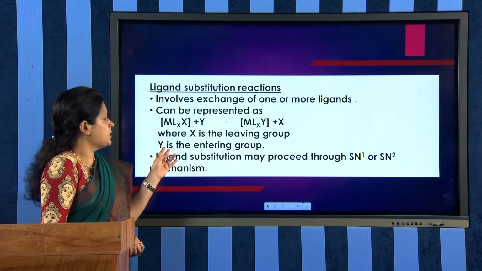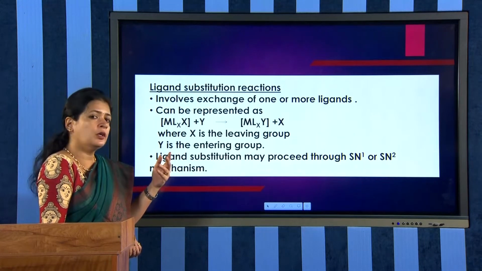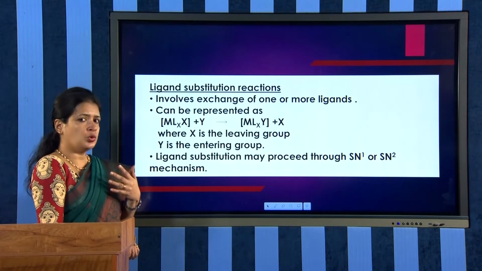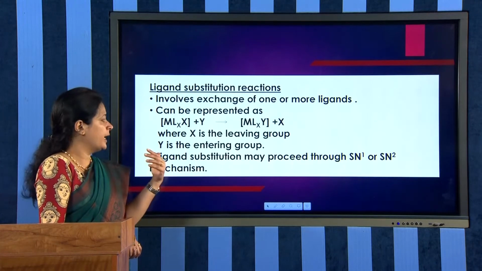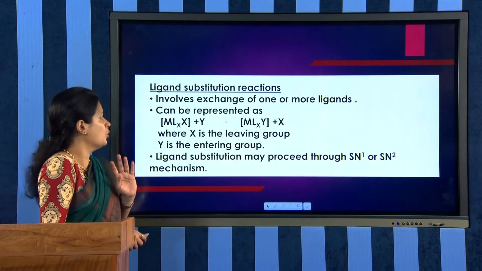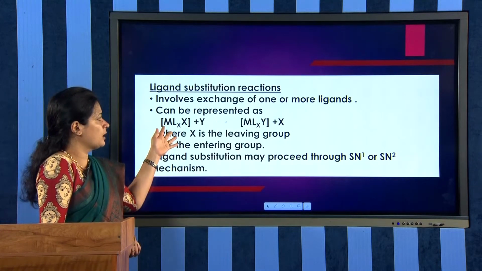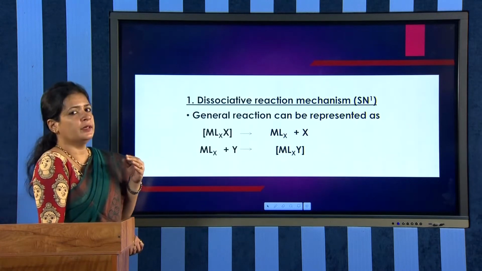And ligand substitution reactions may proceed through an SN1 or SN2 mechanism. So, two types of mechanism are proposed, that is SN1 or SN2. So, this is the general representation of the reaction. So, we have to discuss first